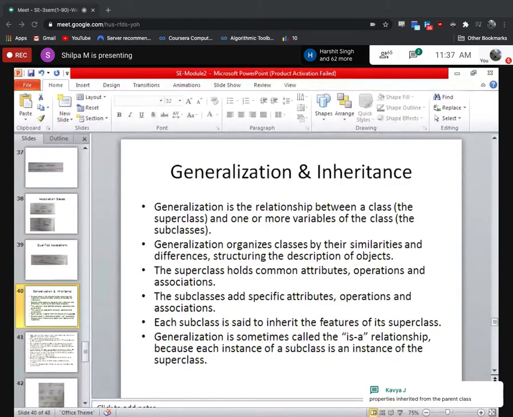Lavanya says inherits the properties of the other class. Here, properties inherited from the parent class. Okay, this is all definition. Do you really understand what you mean by inheritance? Or why do we require to have this concept of inheritance? What is the use?